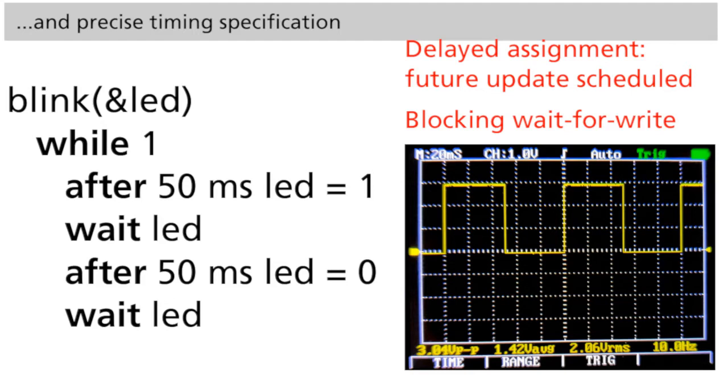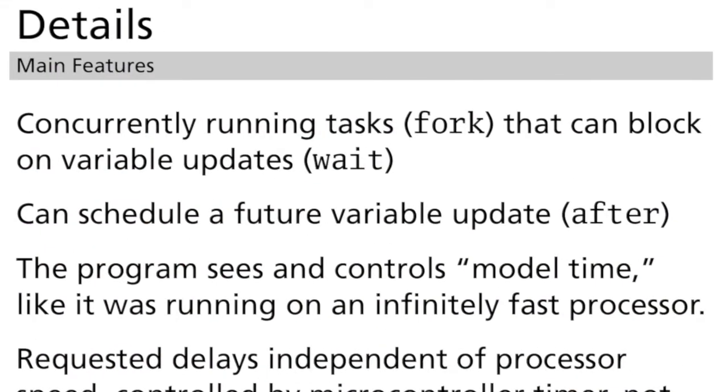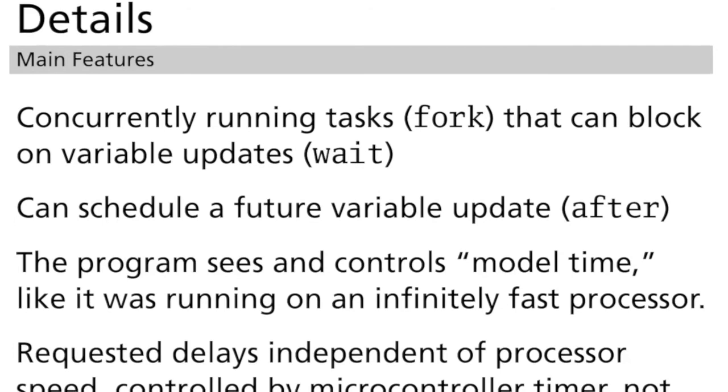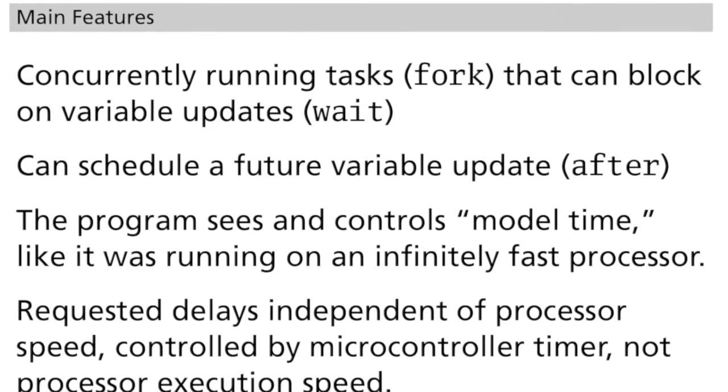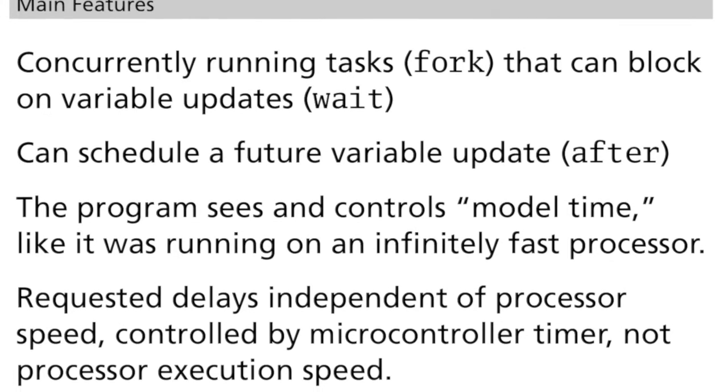Here's the hello world of the microcontroller world. Blink an LED with a period of 100 milliseconds. Compiling and running this example gives us a waveform with a period of exactly 100 milliseconds, even though the processor is taking an unknown amount of time to send an output to the LED and schedule itself to run again later. One of our basic tricks is to only expose model time to the programmer, who thinks the program is running on an infinitely fast processor. It's the job of our runtime system to maintain this fiction.